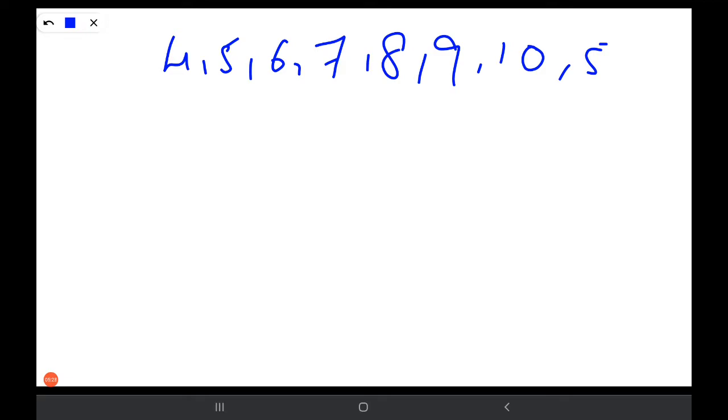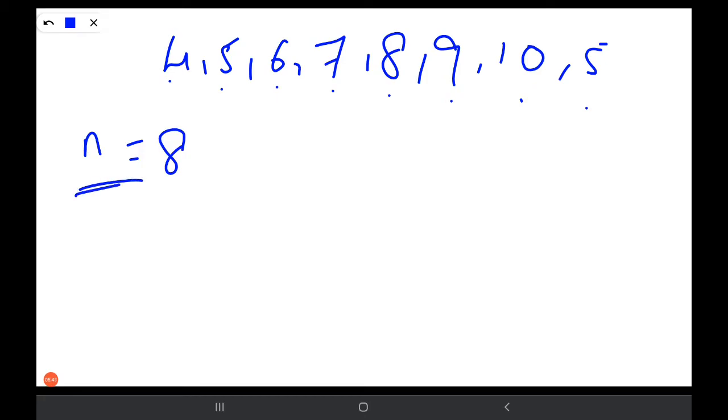Here, see: 4, 5, 6, 7, 8, 9, 10, 5. So this is the given data, and you have to find the median. Let us count first whether it is even or odd. 1, 2, 3, 4, 5, 6, 7, 8. We have 8 observations. 8 is an even number.